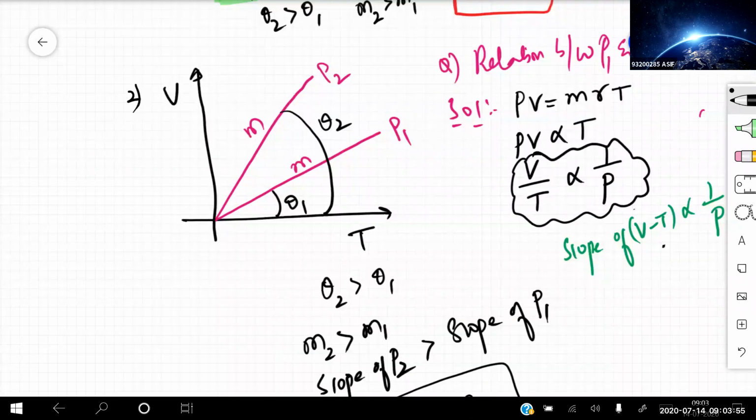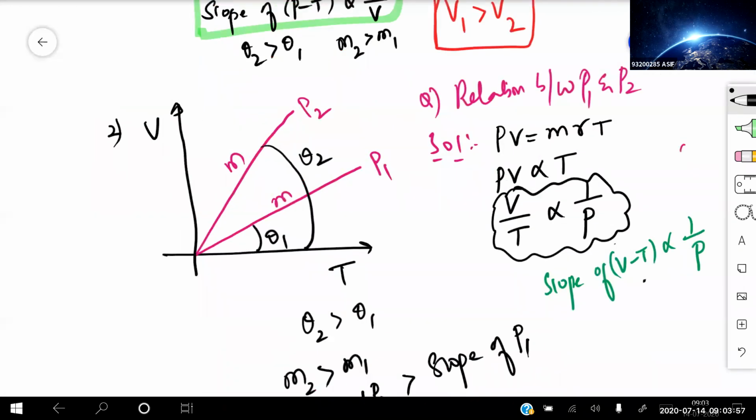Second one, I have taken the graph between volume versus temperature now. Relation between P1 and P2 we need to write. So PV is equal to nRT, so V is directly proportional to T. If I'm writing the graph between volume versus temperature, V by T is inversely proportional to P. I hope you got this point.